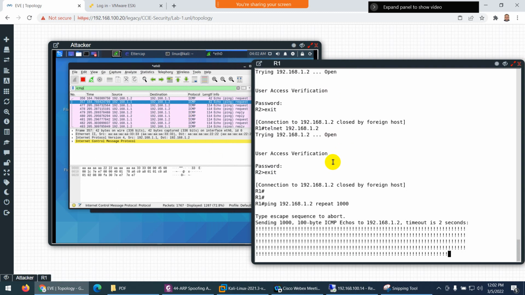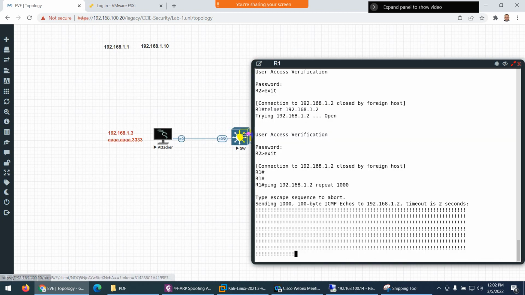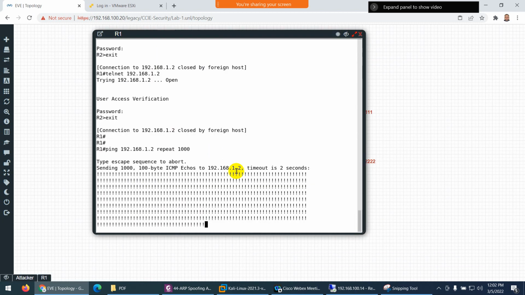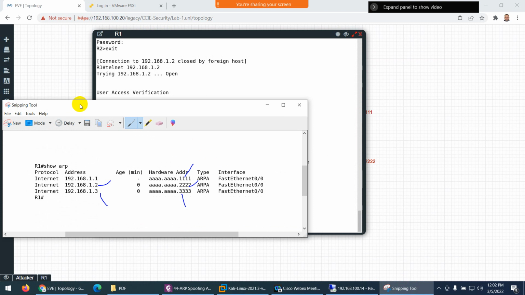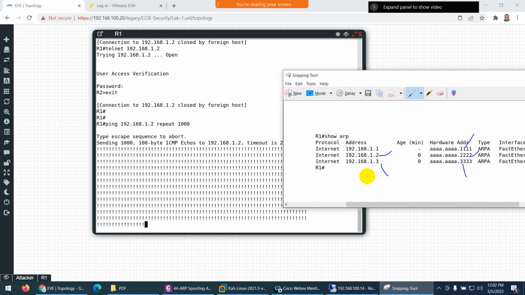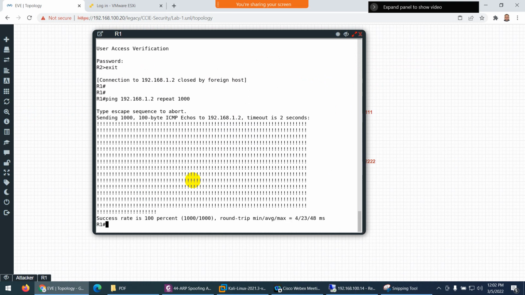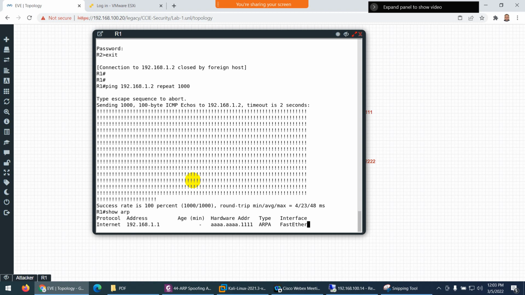How? Let's analyze the ARP here. Let them finish. I took this snapshot before the attack, which was the actual state, and everything was working properly. Let me close this, Control Shift 6, and let's look at the ARP detail again. Here it is.